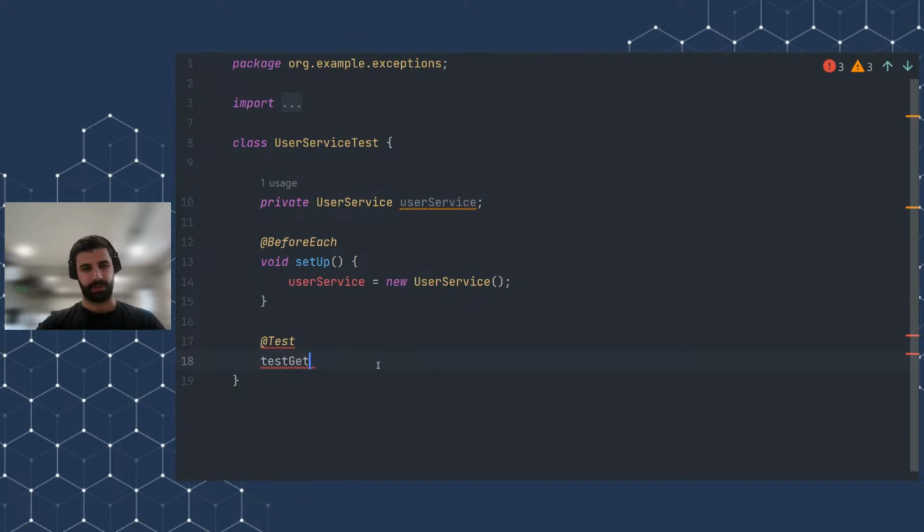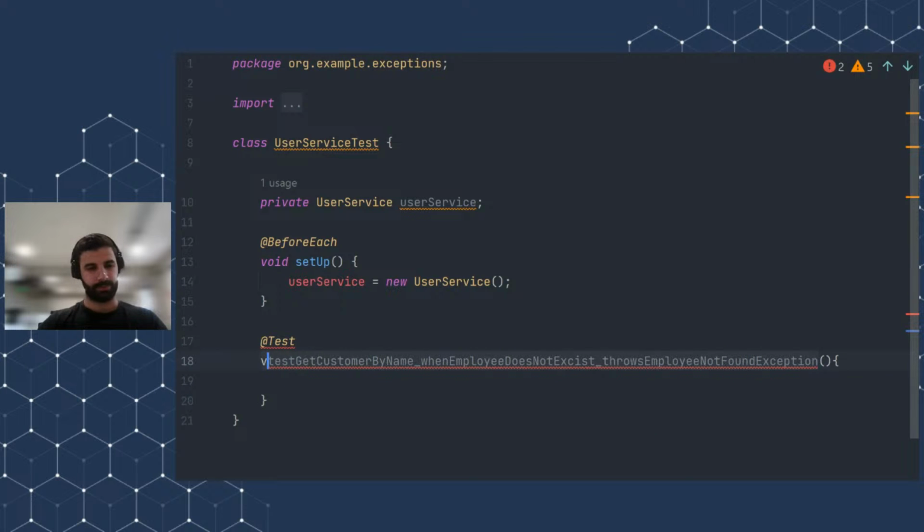We will call this get customer by name when a user, or customer or employee, doesn't matter, does not exist throws employee not found exception. And also, why user? We should have here employee does not exist. Okay.